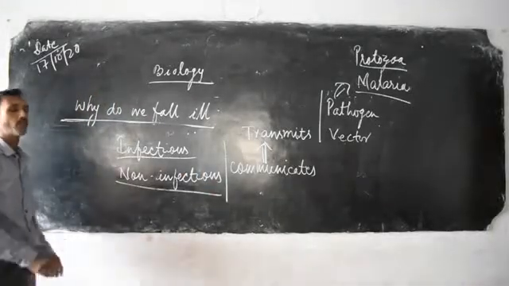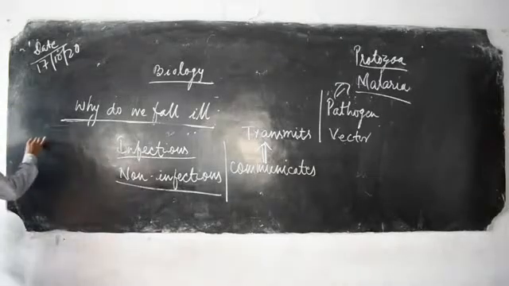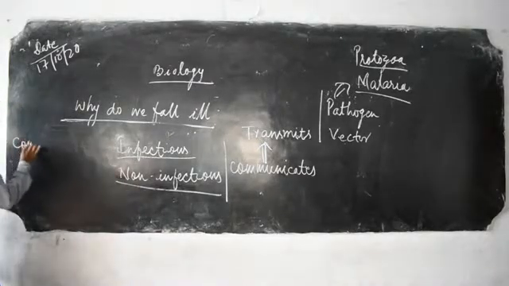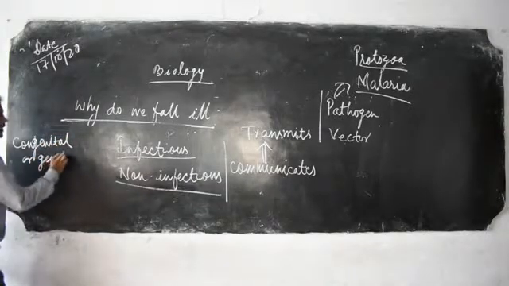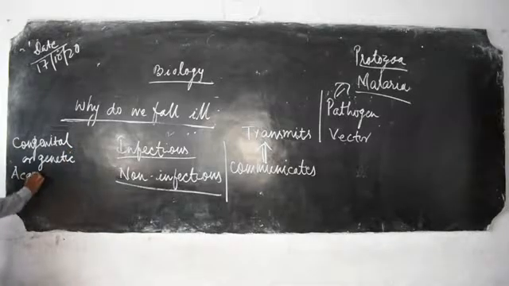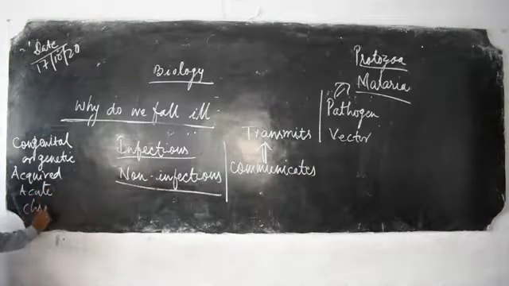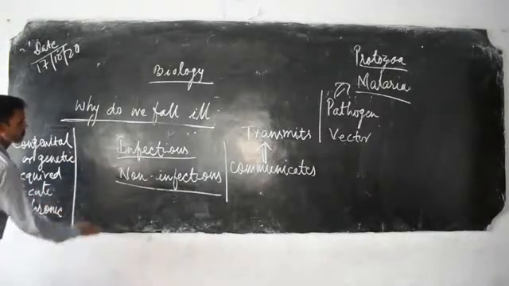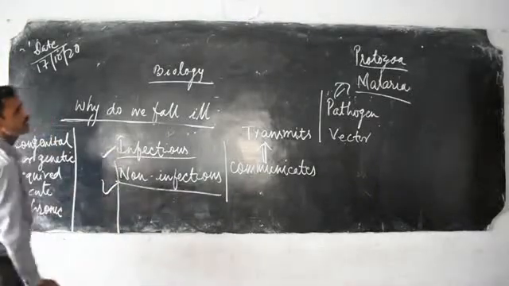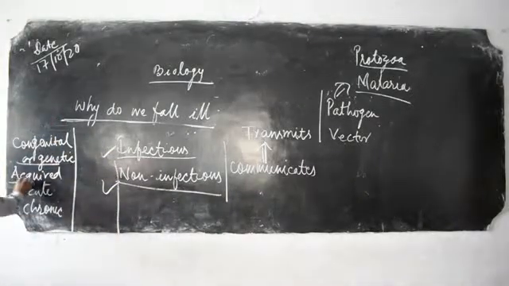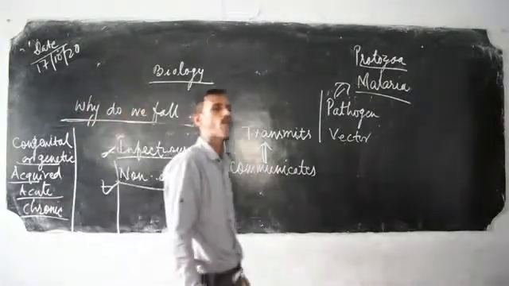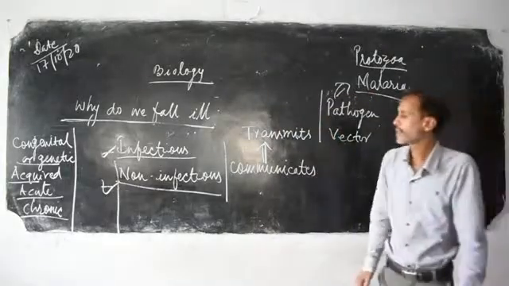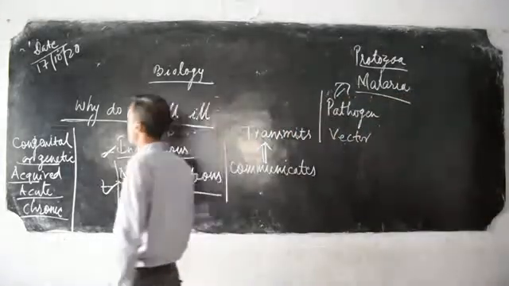So let us recall the types of diseases. First we discussed congenital or genetic disease. Next, acquired. After that, acute and chronic. After that, infectious and non-infectious. Genetic, acquired, acute, chronic, infectious, non-infectious. These are different types of diseases, classified on the basis of different factors.